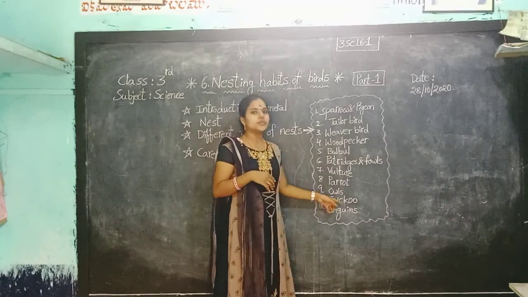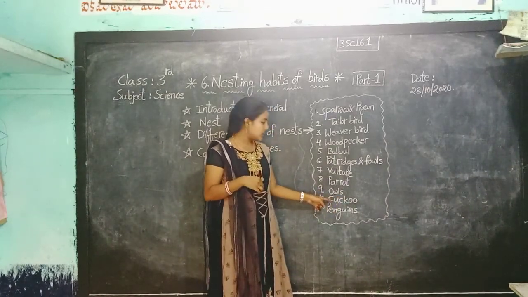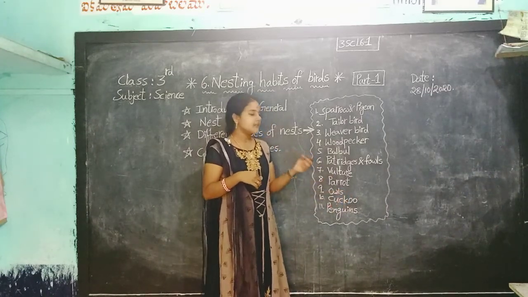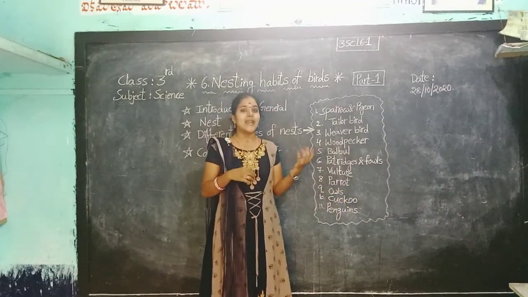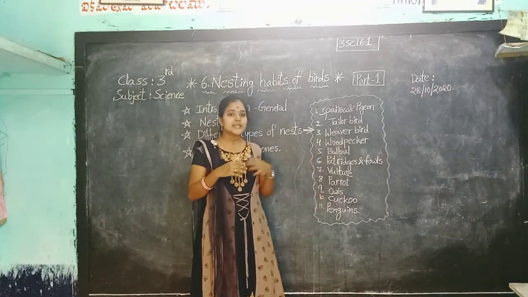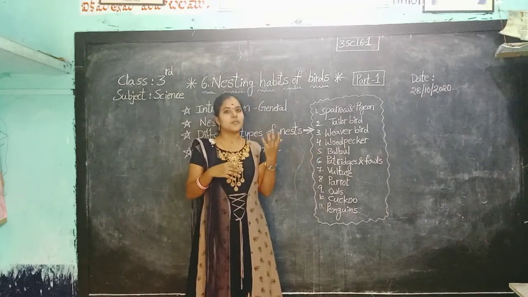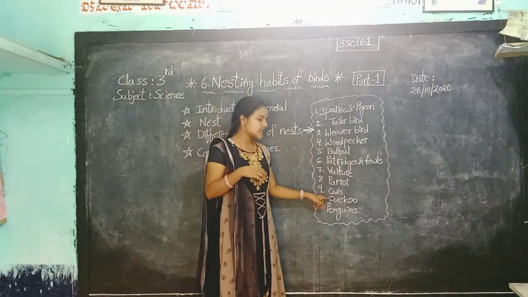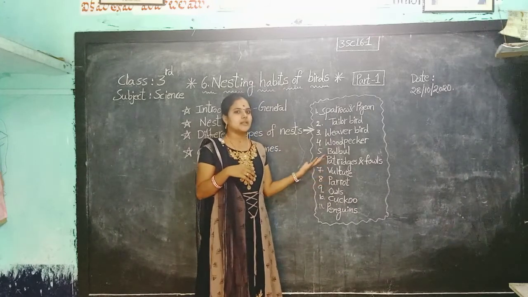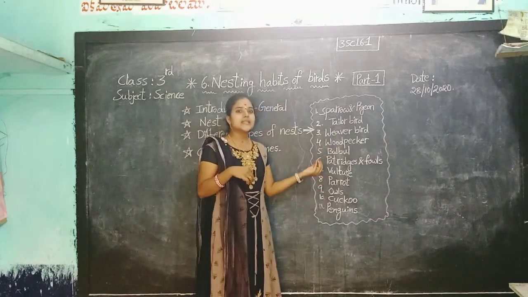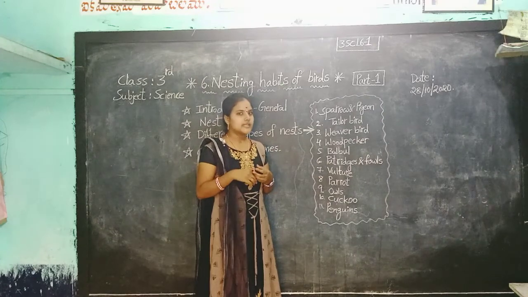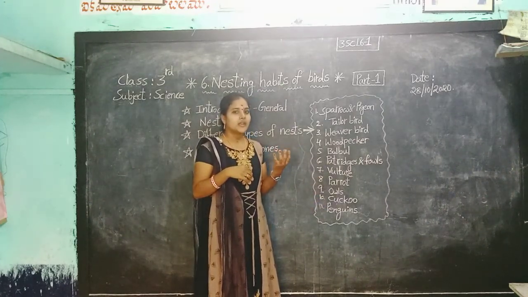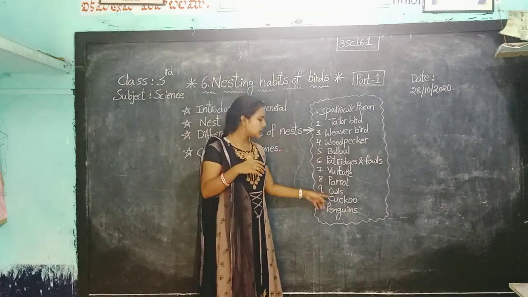Next one, cuckoo. What is this, children? C-U-C-K-O-O. Cuckoo. It's a bird, and the bird is very lazy and clever. The cuckoo bird is very lazy, so it does not build its own nest. It lays eggs in the crow's nest, and the crow hatches the cuckoo's eggs.